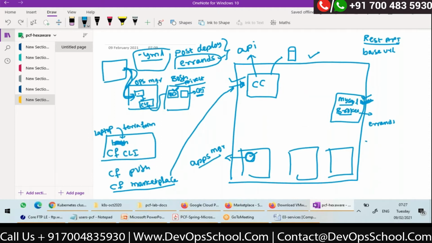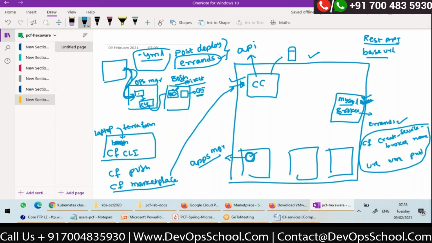There's a command called cf create-service-broker, some name, and the URL of the REST API, and that is secured using username and password. That's all. Who is executing this command? Post deploy errand. After this deployment is successful, BOSH post deploy errand will execute this.